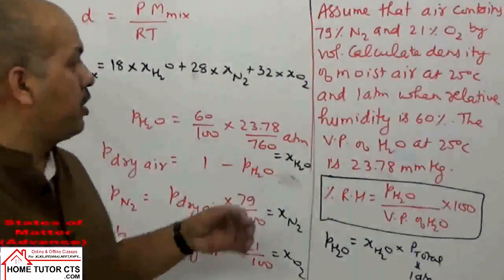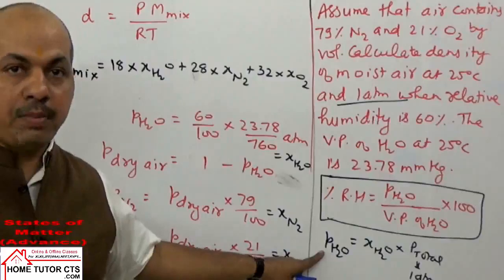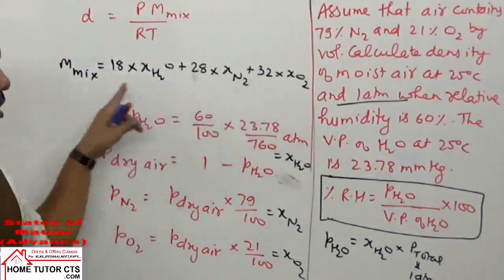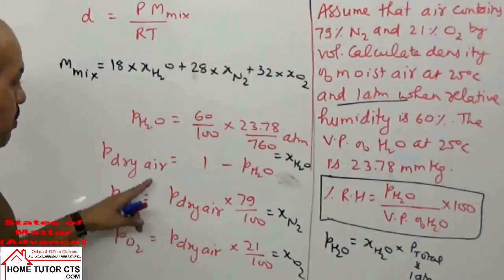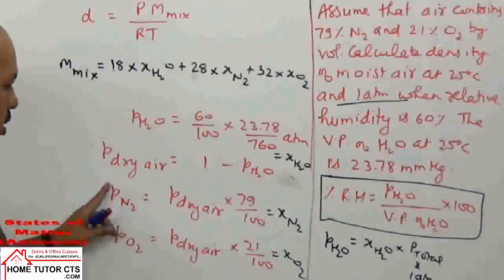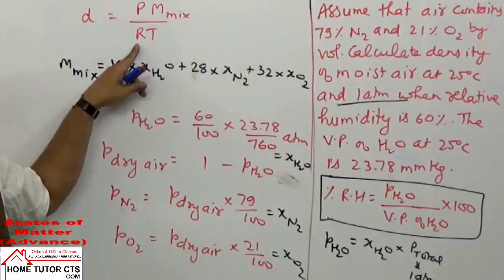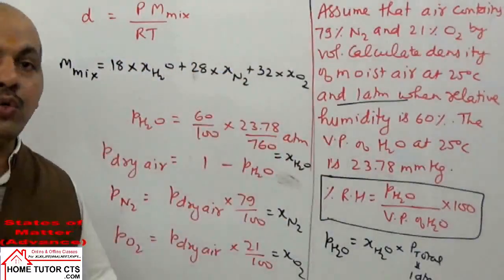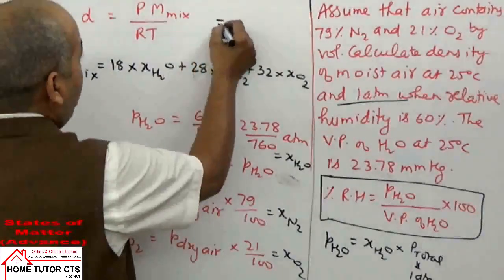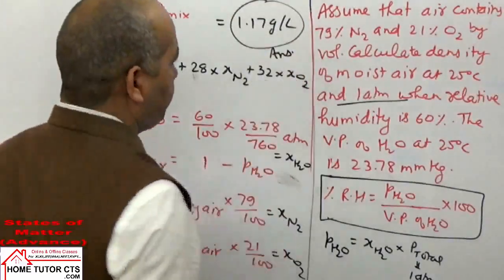Since the total pressure of the moist air is 1 atmosphere, and by relation partial pressure is mole fraction into total pressure, in this case we can write that mole fraction is same as partial pressure of H2O, nitrogen gas or O2 gas. And then we can find M mixture. Pressure is already given as 1 atmosphere, R is 0.0821, temperature in Kelvin scale is 298. Putting all the values, you can get the answer for this question, and the answer on solving should come 1.17 gram per liter.